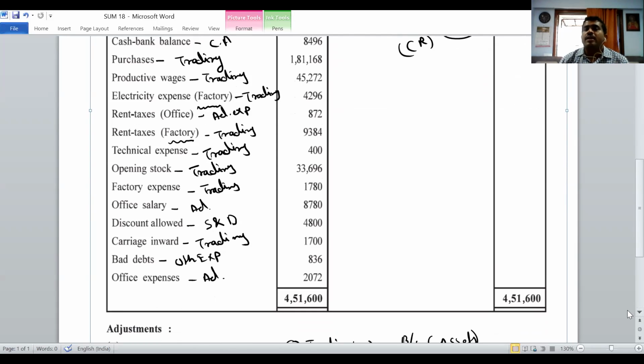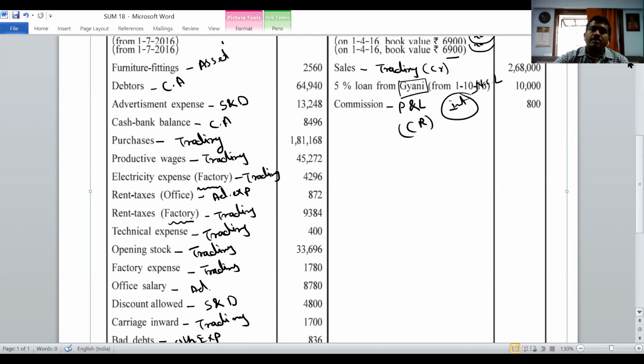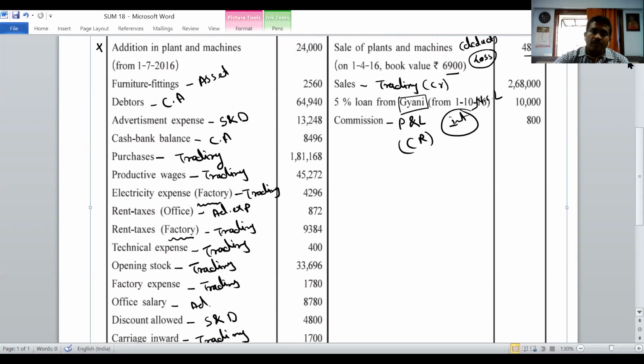Then give the heading financial expenses. In that you have to write interest on loan, outer column 250. You know how we get 250? 10,000 at 5% is 500, for 6 months it is 250.